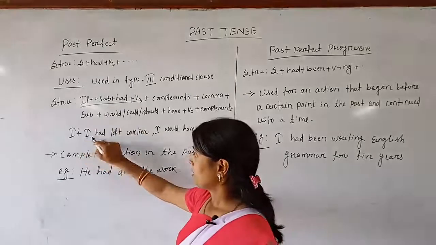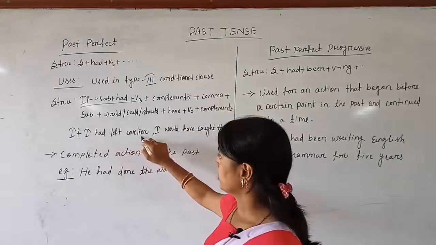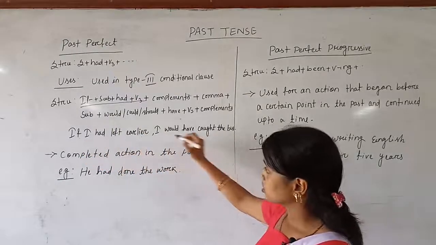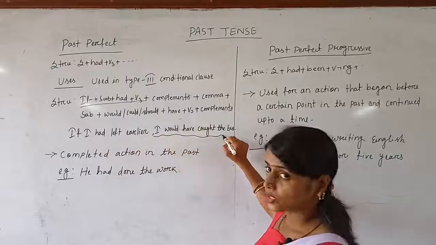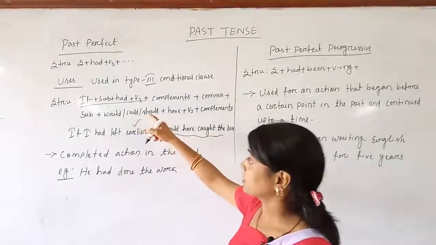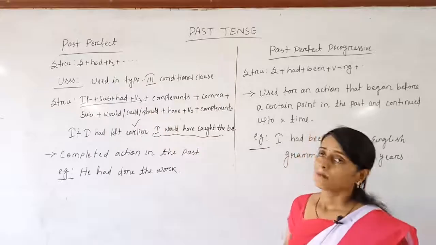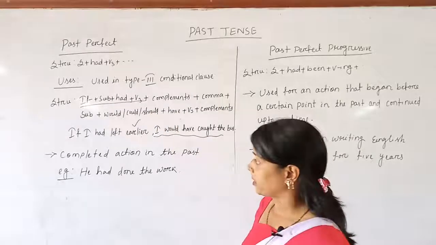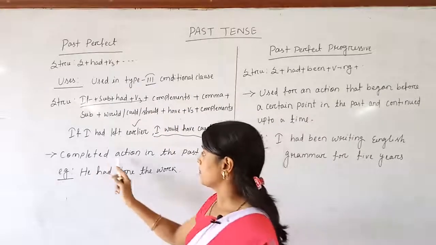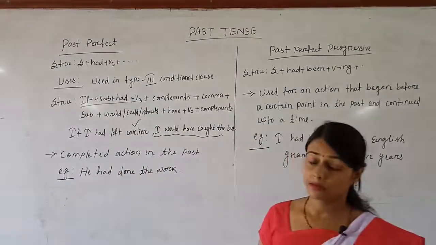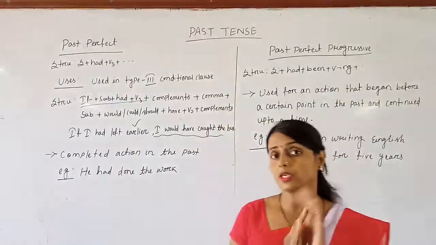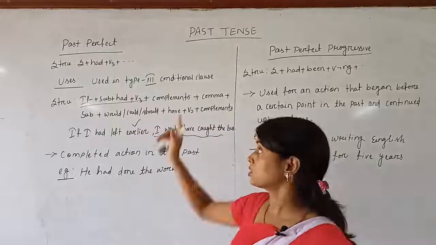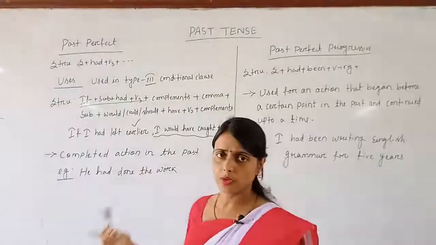Example: if I had left earlier, I would have caught the bus. So this one is the result, but the condition is being written by using past perfect tense. And another one, it is the completed action in the past. If the work is already completed in the past, for that one also you can use past perfect. He had done the work, over.